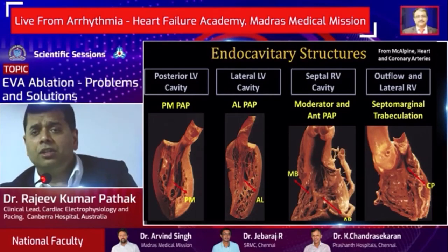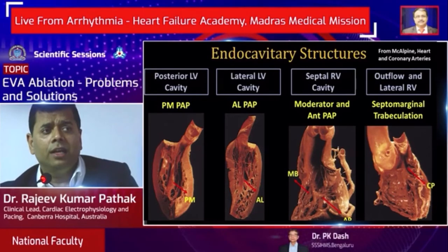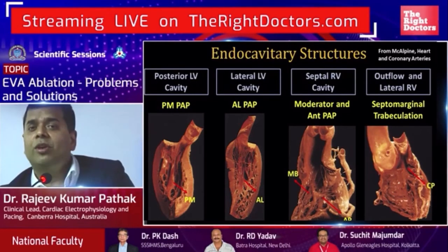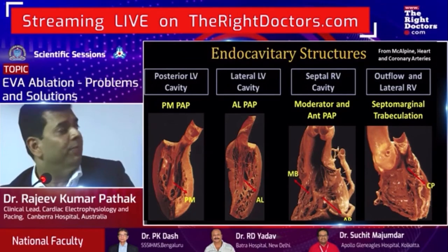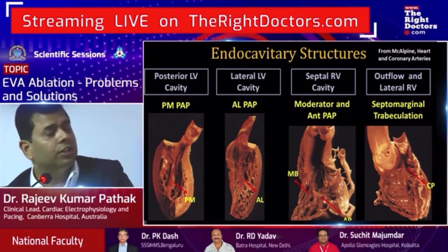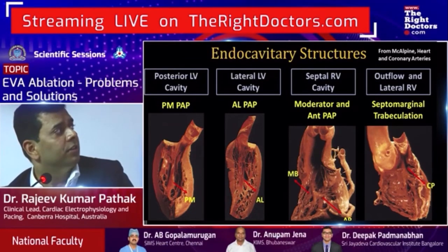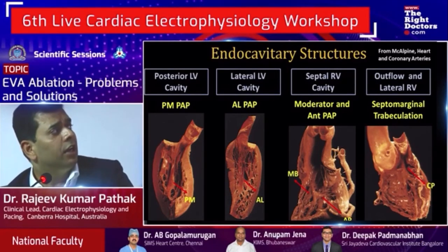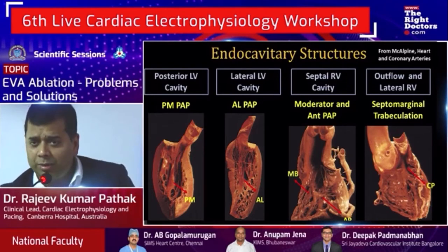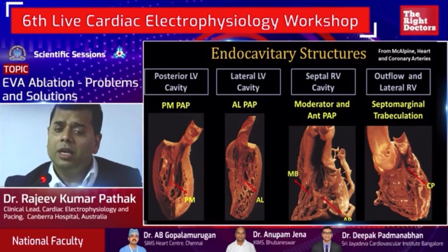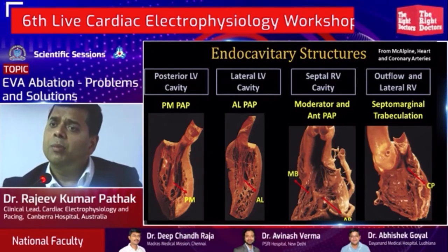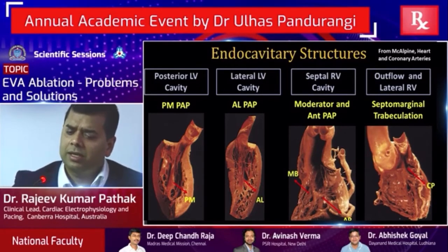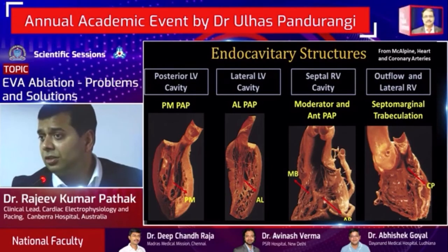Whenever we talk about the endocavitary structures and about the ablations, we are trying to address different structures seen in the endocavitary region. In the posterior left ventricle, we talk about the posteromedial papillary muscle; in the lateral left ventricle, the anterolateral papillary muscle; on the septal RV, the moderator band and anterior papillary muscle; and in the outflow tract region, the septomarginal trabeculations, anterior and posterior, as well as the conus papillary muscle. These are the structures we discuss when we talk about endocavitary structures and the ablation approach.